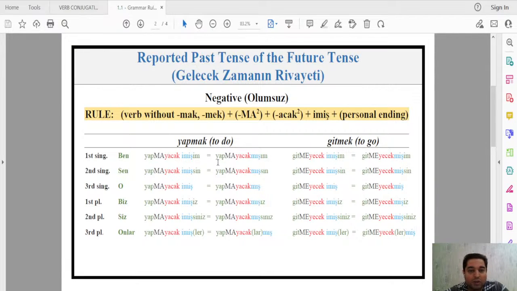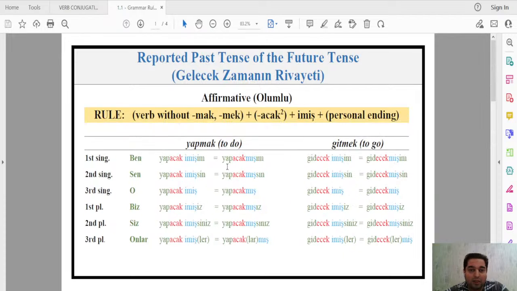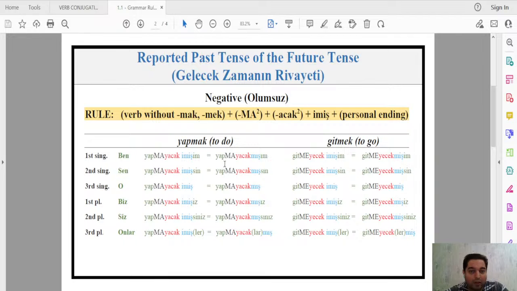And second, always pay attention that whenever you make a verb negative, the emphasis is always on the first syllables. You see, in the affirmative, you say yapacakmışım. The stress is on acak here. But when you say negative, it becomes yapmayacakmışım. By the way, it's valid for all tenses. When you add negative ma, me in Turkish, the stress shifts to the first part, to the root of the verb.